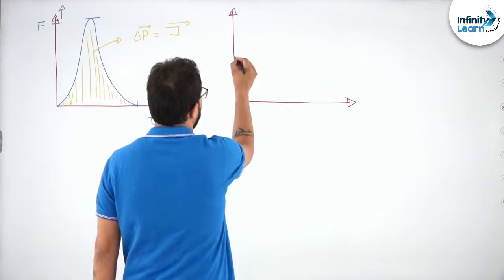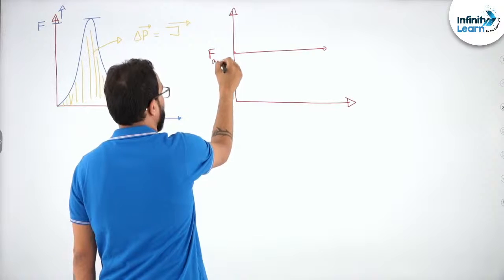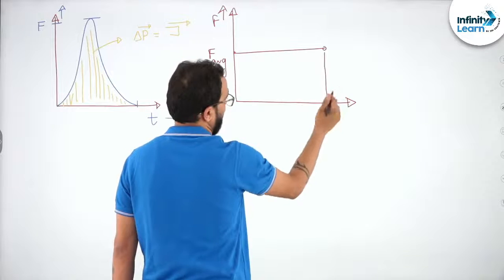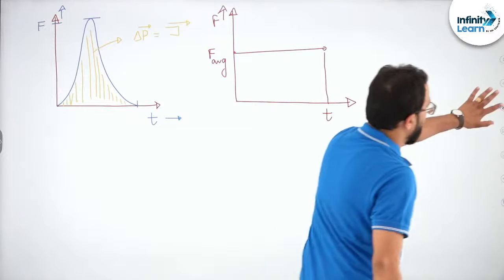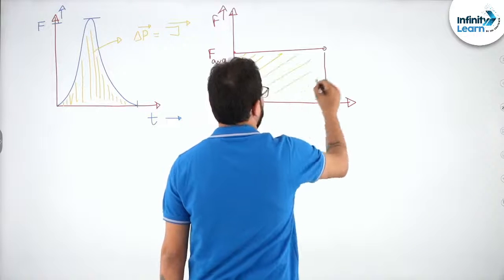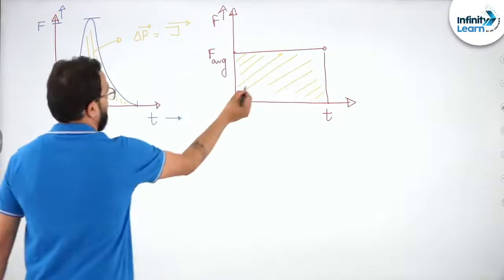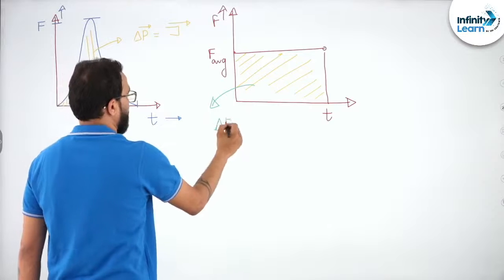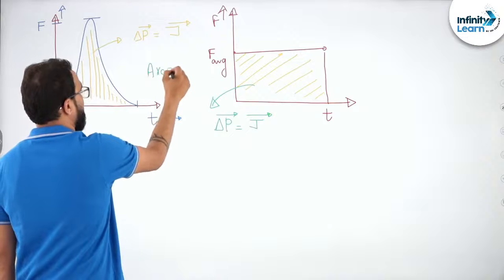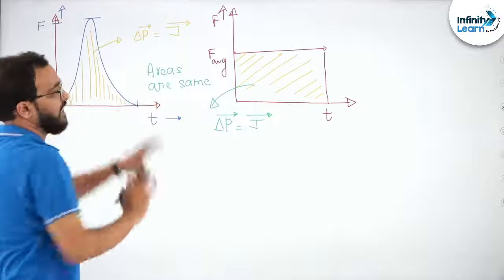Right. So let's say that force comes out to be this. This is that constant force. We will call it the average force, and it was acting for time t. Now what is the area? Again we will say the area is this, and again same area, same change in momentum, same impulse. So the areas are the same, which means the impulse due to both the forces is the same.